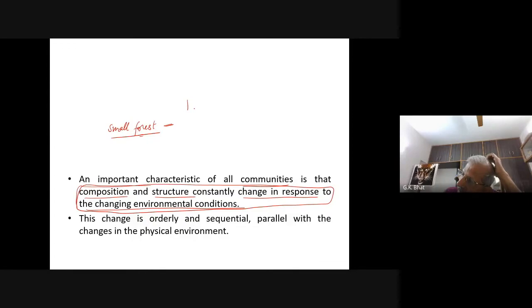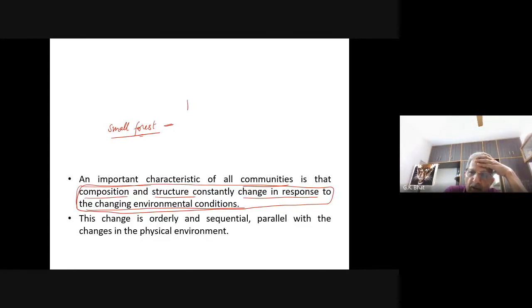They're cutting the trees, sir. Is your forest swelling or shrinking? Is it becoming bigger and bigger, or smaller and smaller? Smaller.